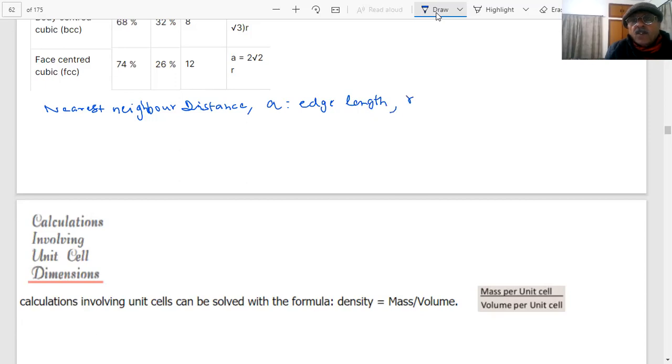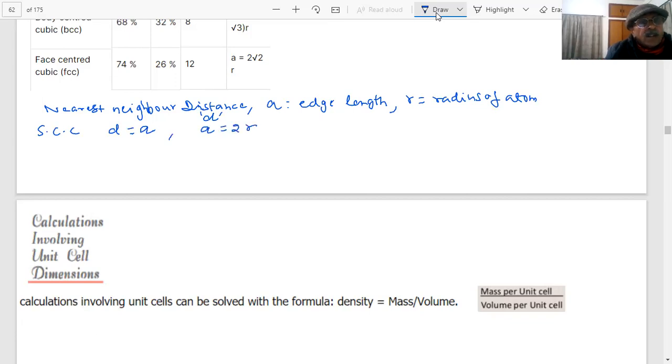R is the radius of the atom, students. For SC, simple cubic, what is the relationship between the nearest neighbor distance D and the edge length A? For simple cubic, D is equal to A, and A is equal to 2R.